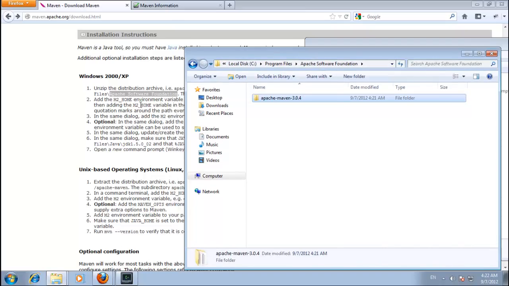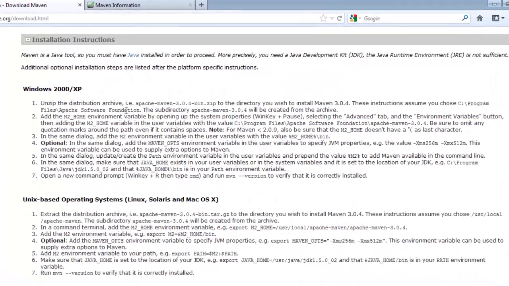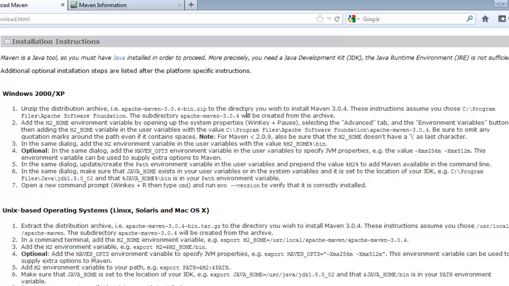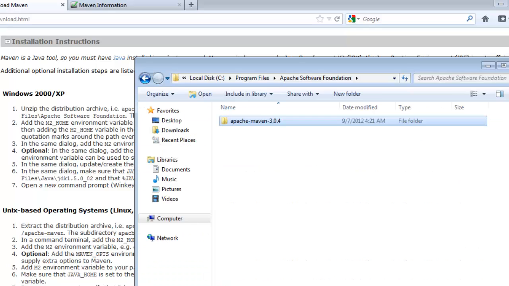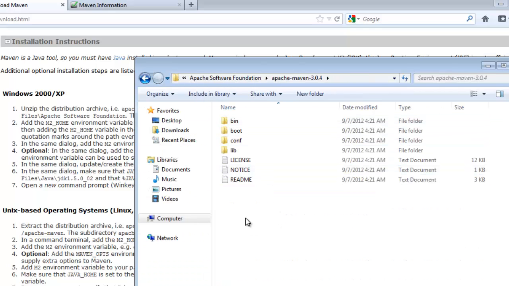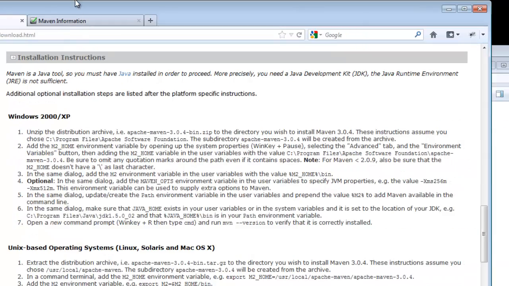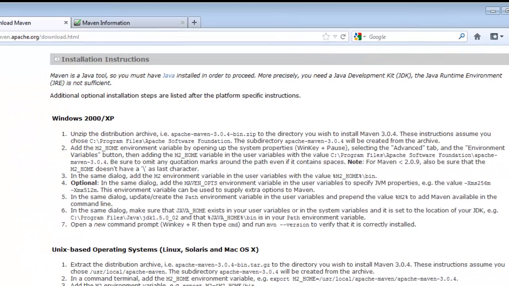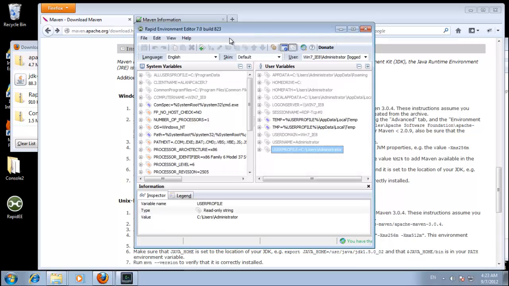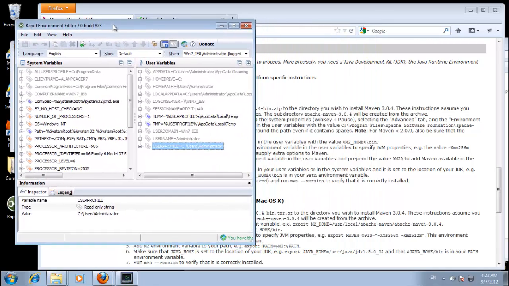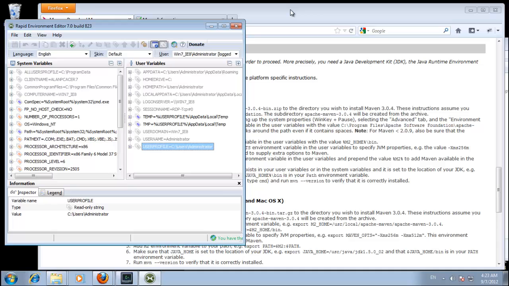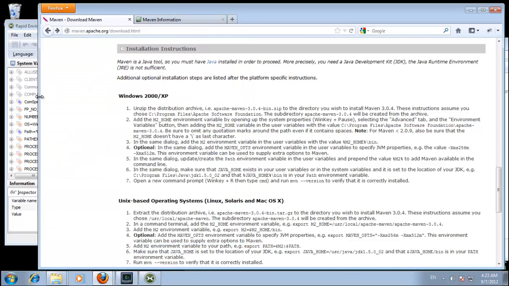So now we have program files, Apache Software Foundation, Apache Maven 3.0.4. Correct. That's what we have. Now we need to add some environment variables. And that's why we downloaded RapidEE, because adding environment variables can be a complete pain under Windows, or I find that. So let's see what we have to do.